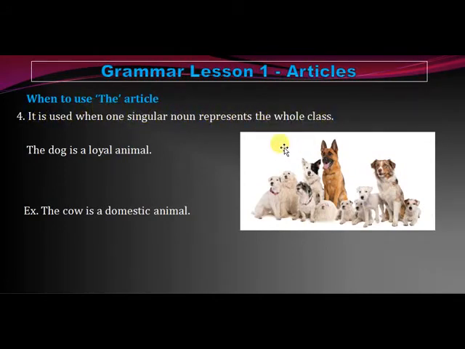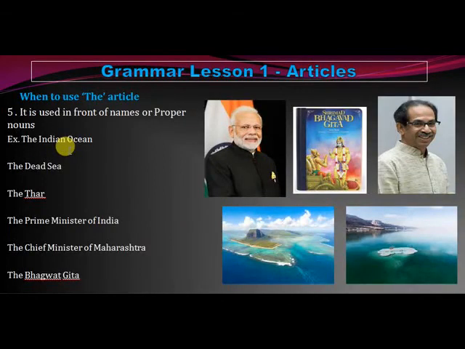It means one particular object is representing the entire set of objects. For example, the dog is a loyal animal. So we are talking not only about a dog but the entire class of dogs. There are different types of dogs. We are talking about all these dogs. The cow is a domestic animal. We are talking not about only one particular cow but the entire race of cows which are used as domestic animals. So the can be used in front of names or proper nouns.